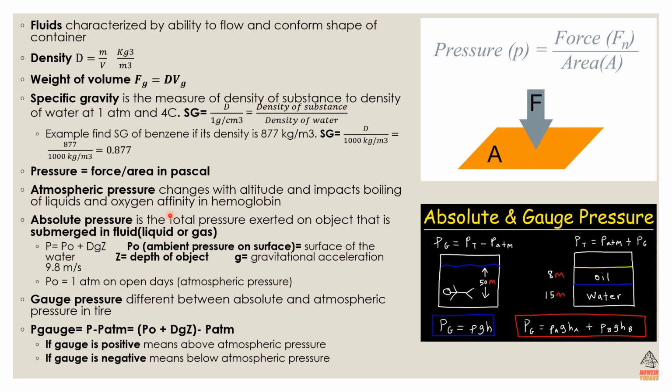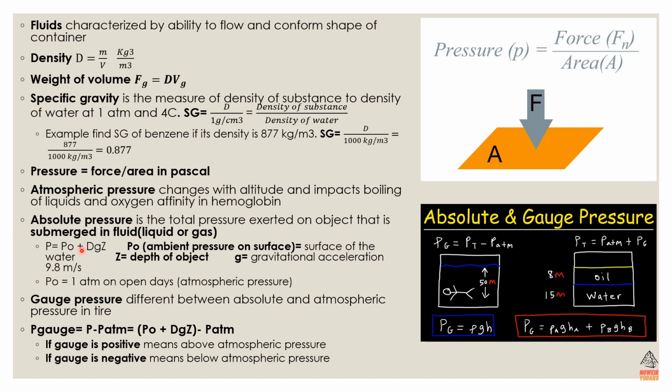Next, we have the absolute pressure. Absolute pressure has to do with the total pressure that is exerted on an object that is submerged in a fluid. So I want you to imagine this with me. You take a ball and then you submerge the ball in water. Alright, so keep that example in mind. There is pressure exerted on the object from the surface, from the liquid itself, and other stuff.